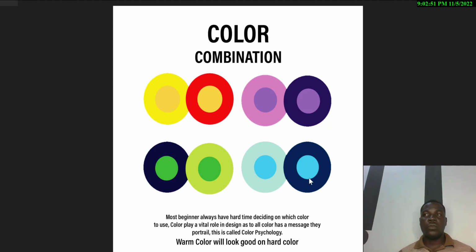So your color, you must consider your user when you're using your color, and don't use warm color on warm color. No, kind of use a sharp color, maybe on warm color. The two go hand in hand. And consider your user, consider the color blindness, those people having this color blindness.